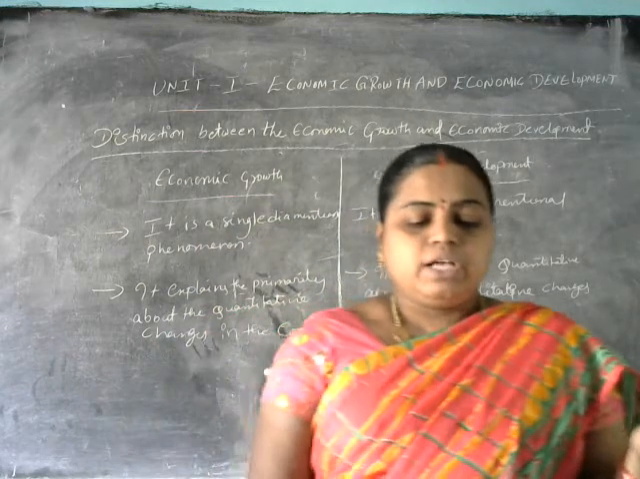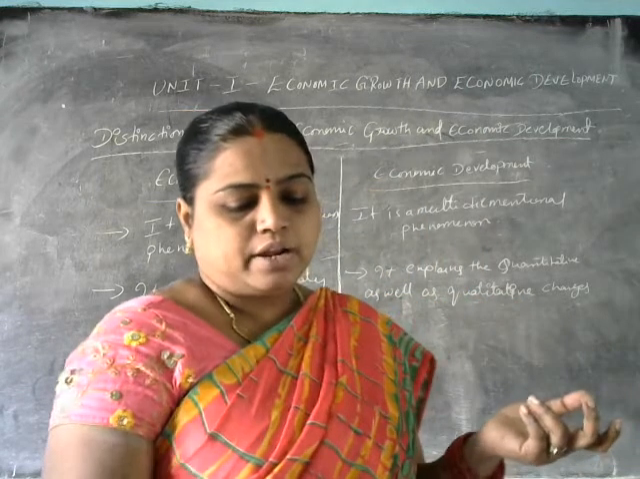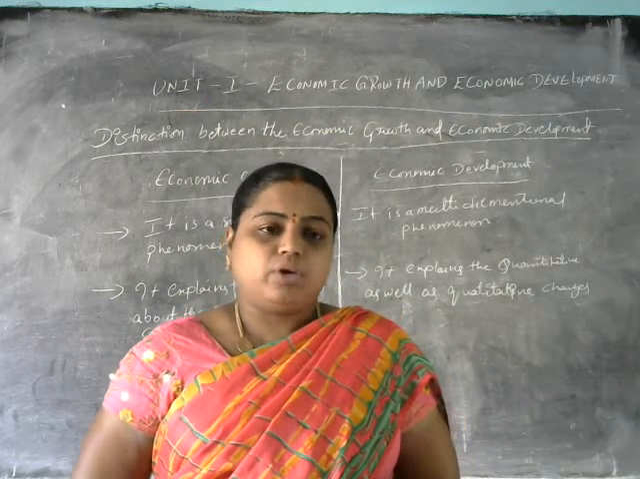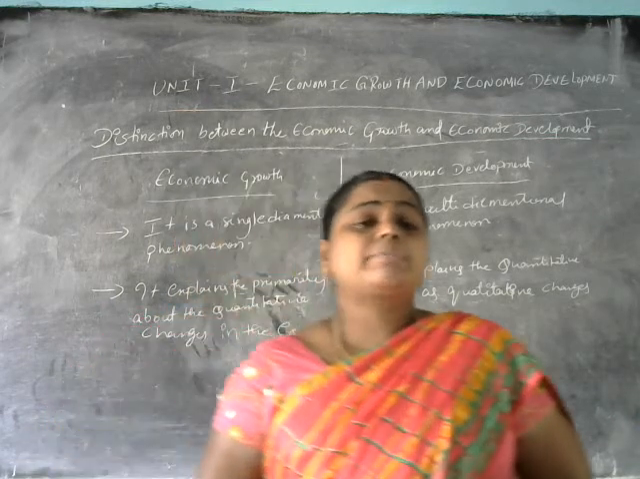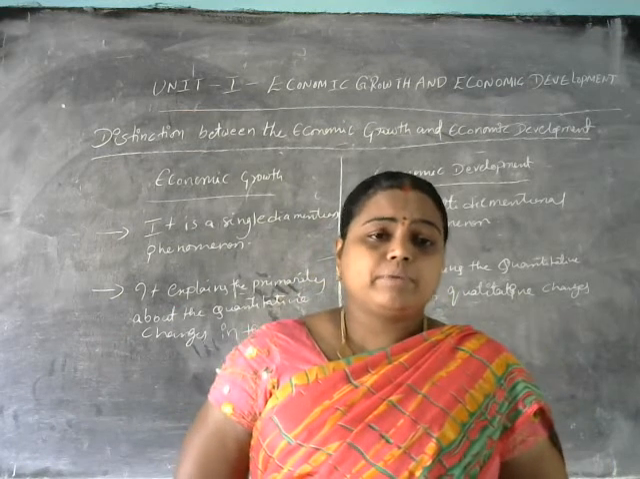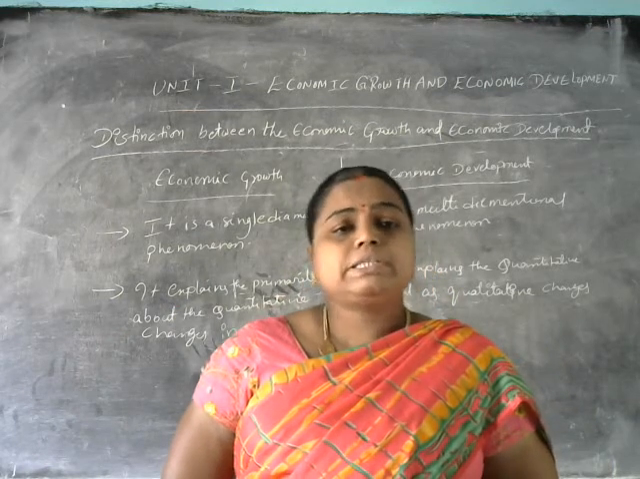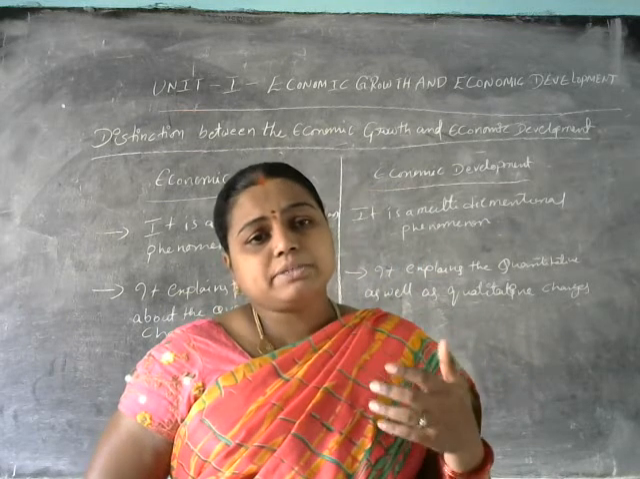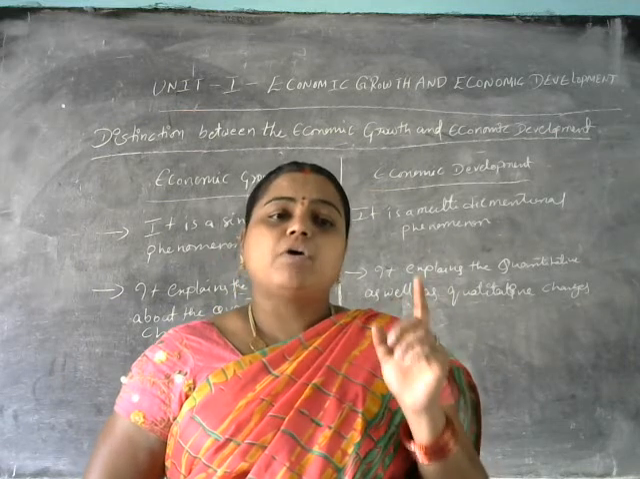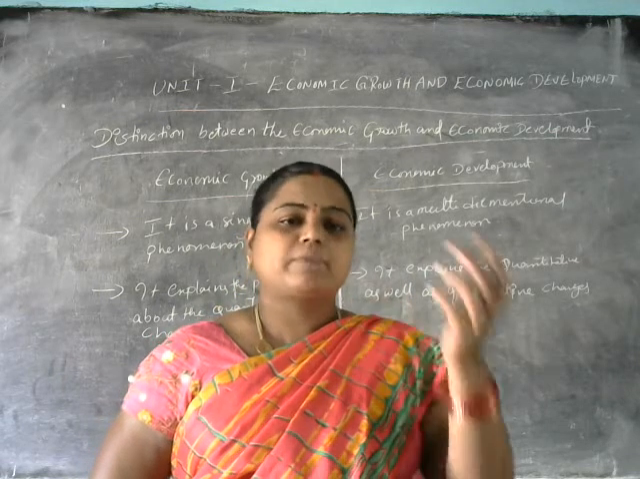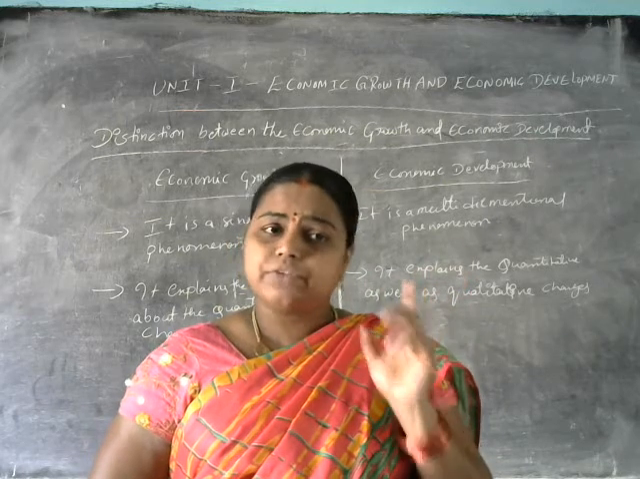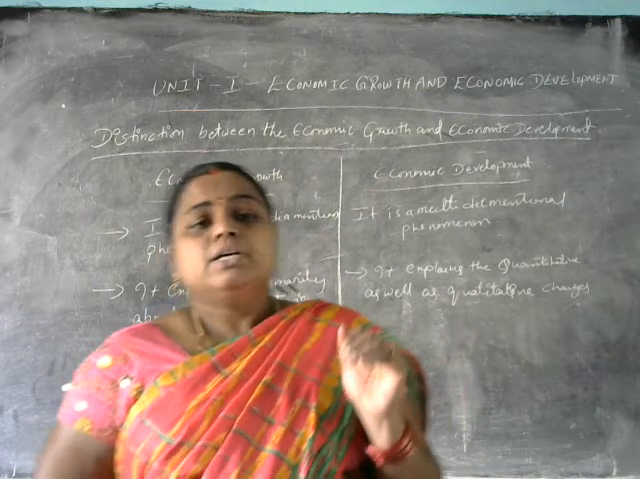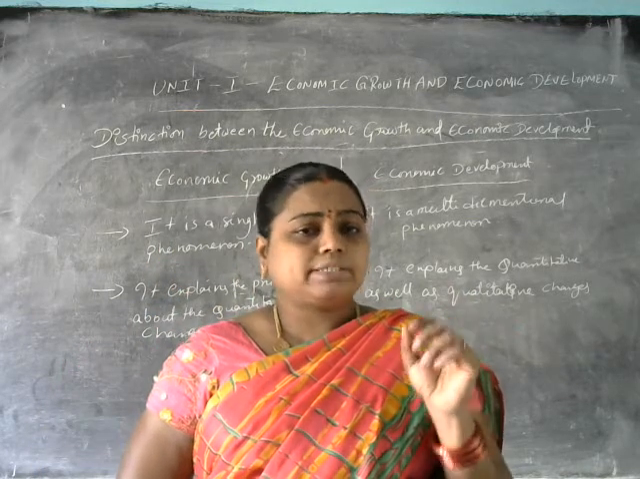The next one: the scope of economic growth is narrow because it is concerned with changes in per capita income level only. Per capita income means what here? Per capita income is also called the average income of an individual. So the average income of an individual is called per capita income.